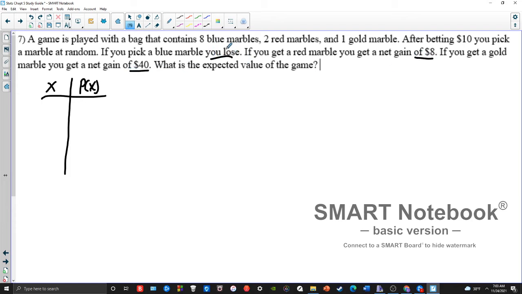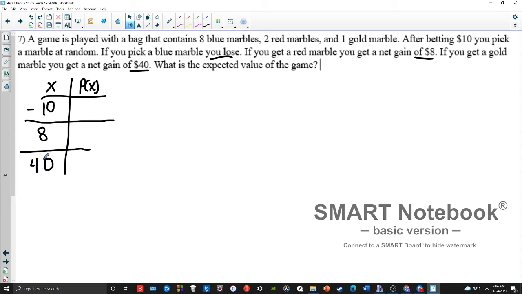Now, what does lose mean? Because I need a number to put in there. I can't just put in lose here. So lose means that you bet 10 bucks and you don't get anything back. So that's a net negative, right? So losing means I'm going to lose 10 bucks because, again, I bet 10, I didn't win, so I don't get the 10 back. That's what it means to bet. The next two are pretty easy. It says you get a net gain of 8, so that's positive 8. And then you get a net gain of 40, so that's positive 40.